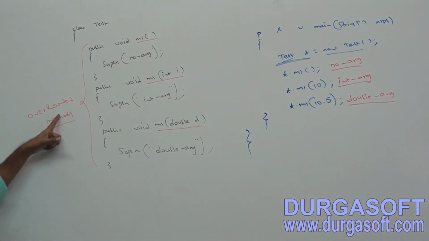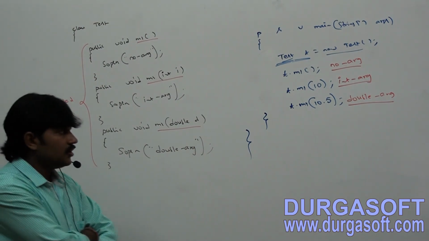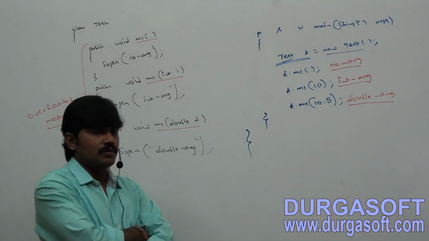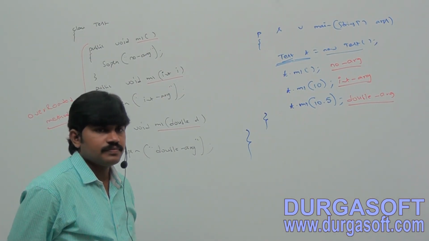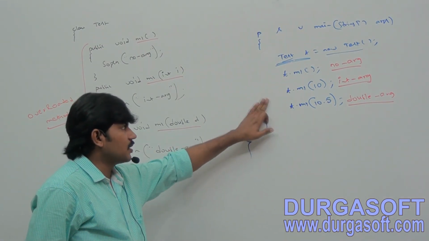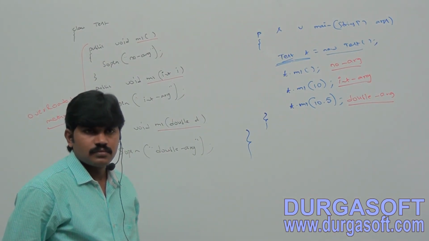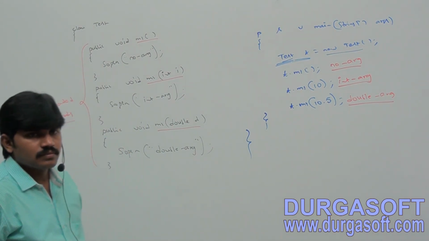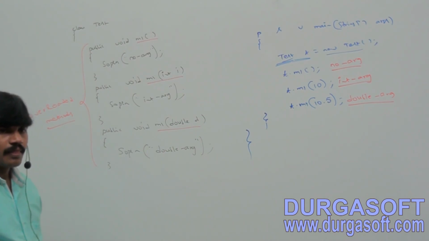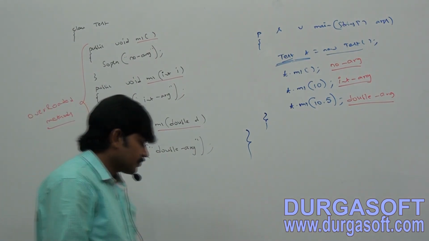These three methods are called overloaded methods. t.m1(), t.m1(10), t.m1(10.5), which itself is what? A double-arg. I hope completed, right? Double-arg method.